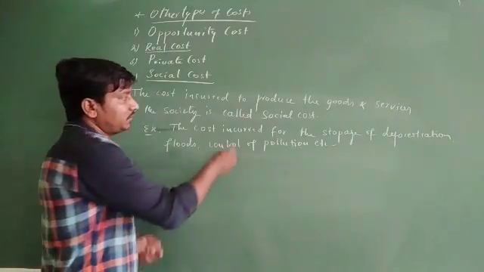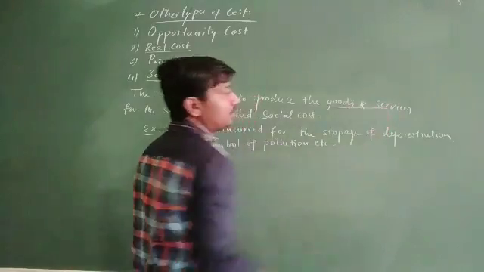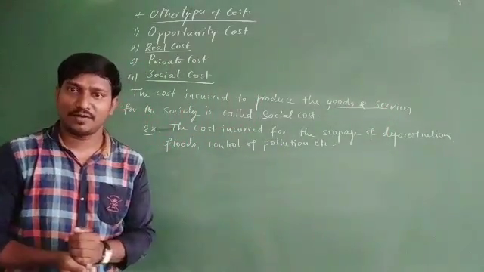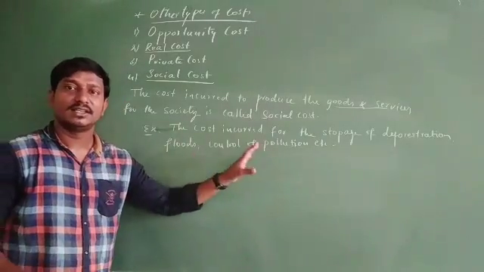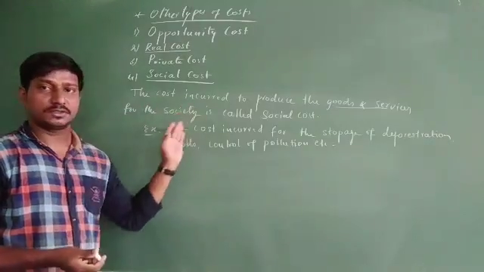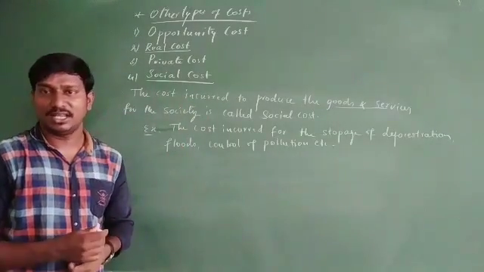Also some of the goods and services produced particularly for the public purpose may be offered free of cost. All these costs together come under social cost.